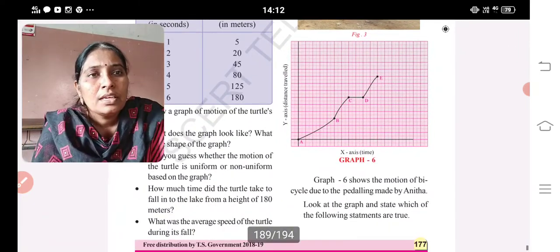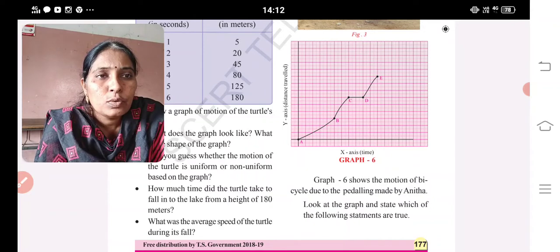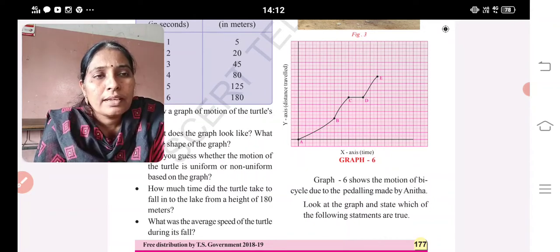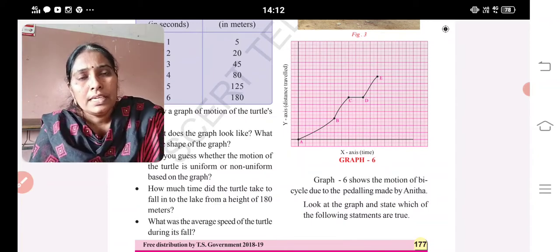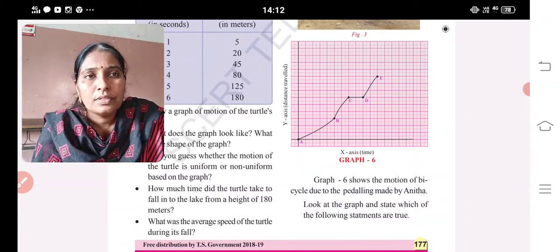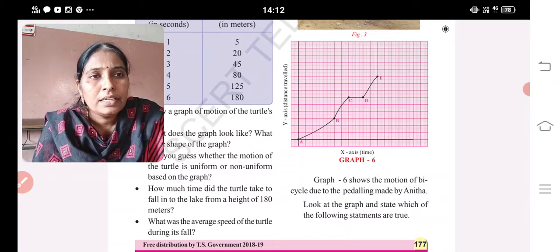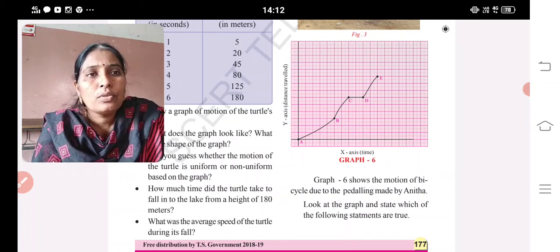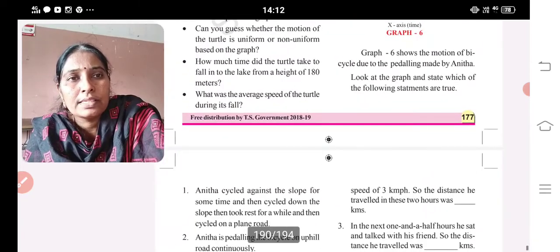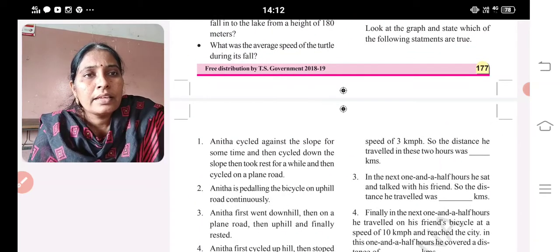This is the speed. Graph 6 shows the motion of the bicycle due to the pedaling made by Anita. Look at the graph and state which of the following statements are true. Here a graph is given based on Anita's riding of the bicycle, the pedaling made by Anita. By seeing the graph, you have to say whether each statement is true or false. Anita cycled against the slope for some time and then cycled down the slope, then took rest for a while and then cycled on a plain road.